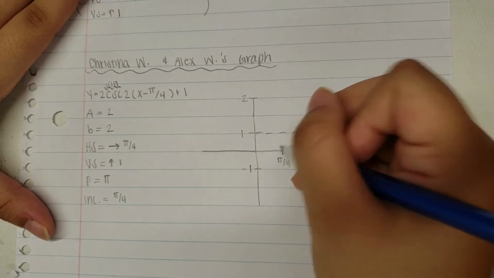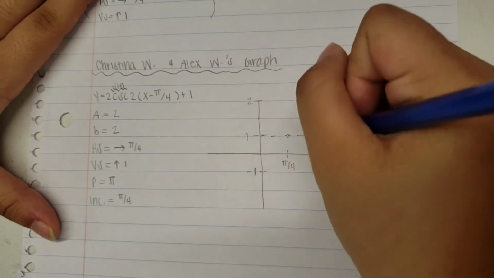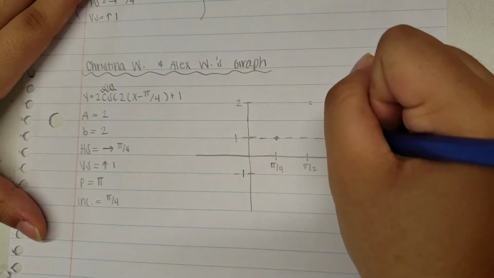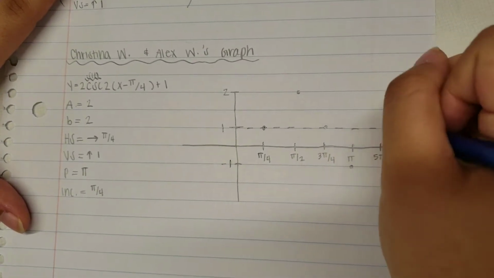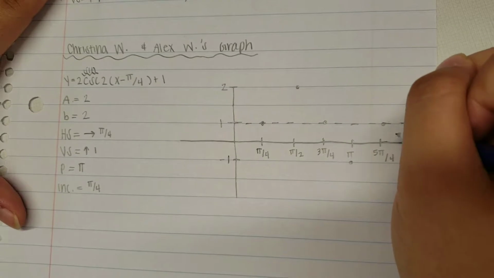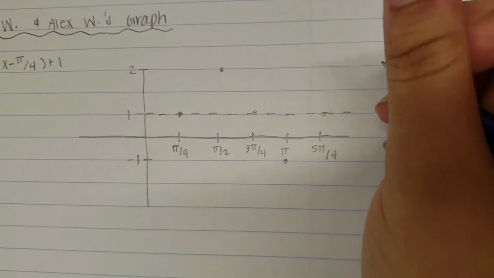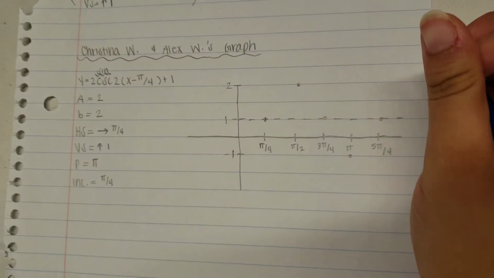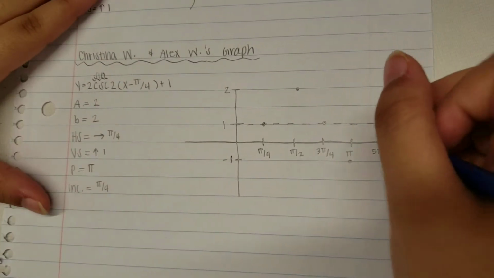So for sine, you would do midline, up, back to the midline, down, and then back to the midline. So for the cosecant graph, we have vertical asymptotes every time the original sine graph touches the midline.